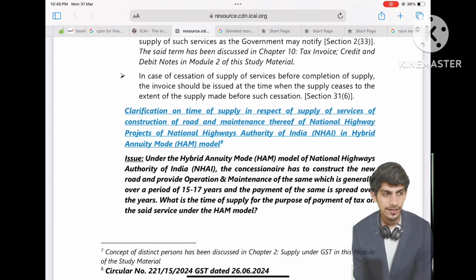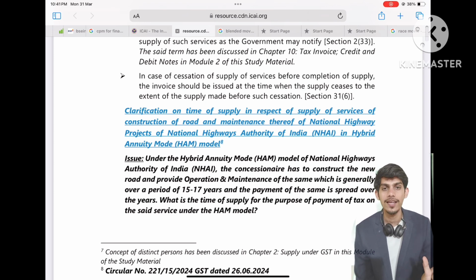So what happens is, when highways are constructed, the company which constructs the highway has to not just construct it, it has to maintain it for a number of years, which can be 15 to 17 years.